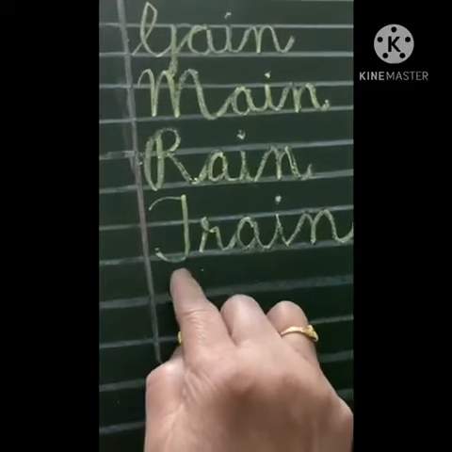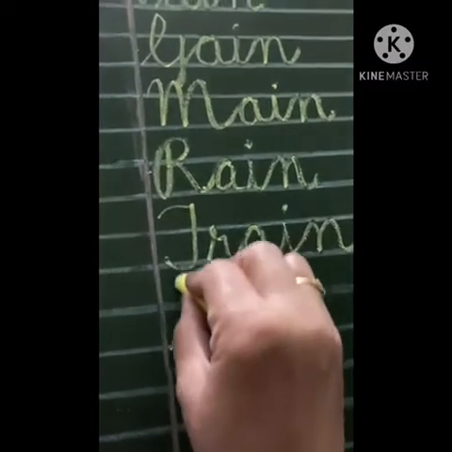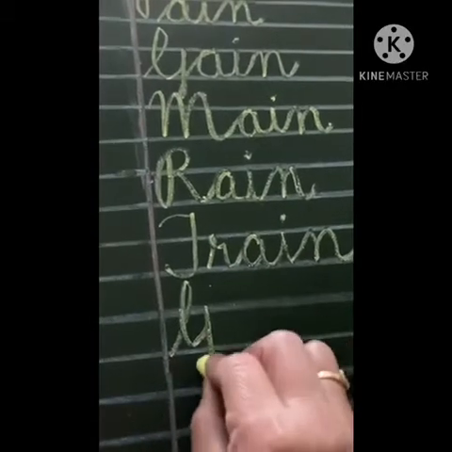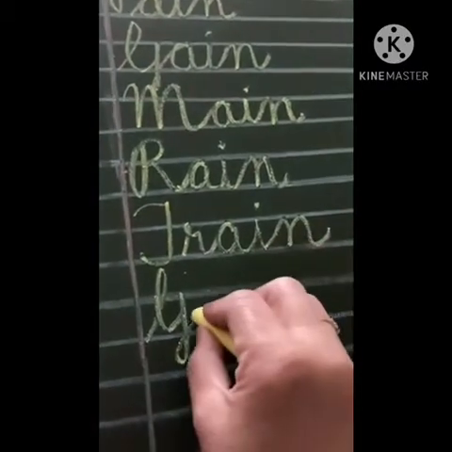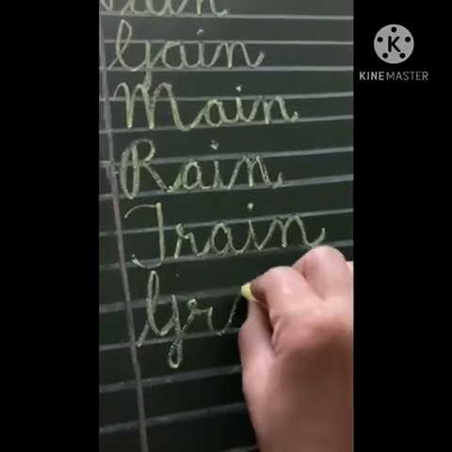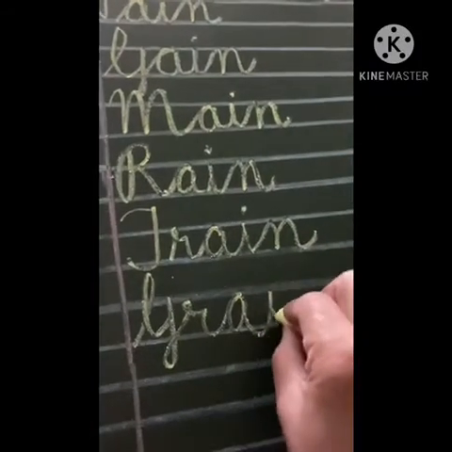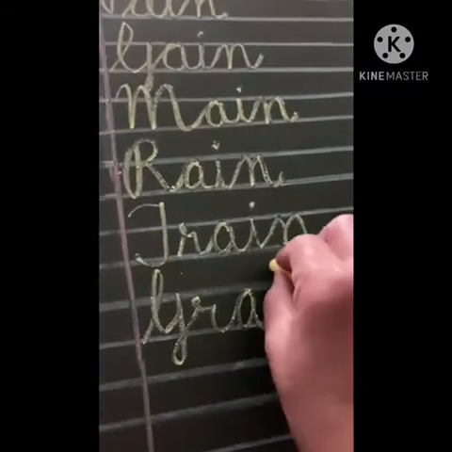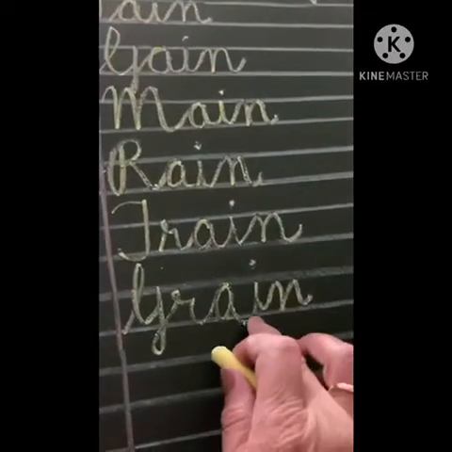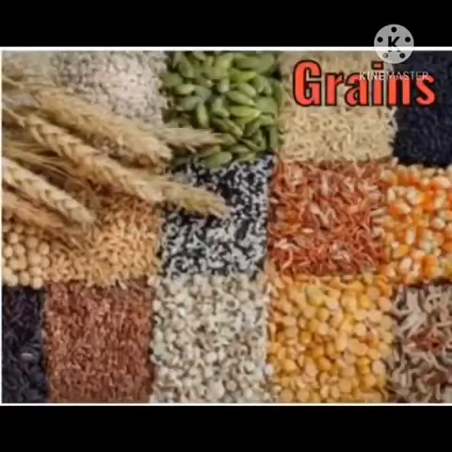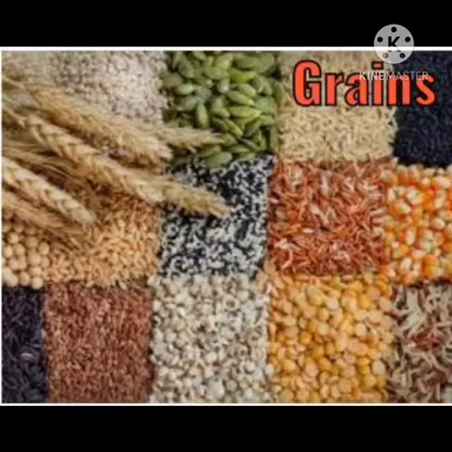Now instead of T, we will be writing G capital and rest of the word will be remaining same. R A I N is grain. Grain. In this picture, we can see many kinds of grains.